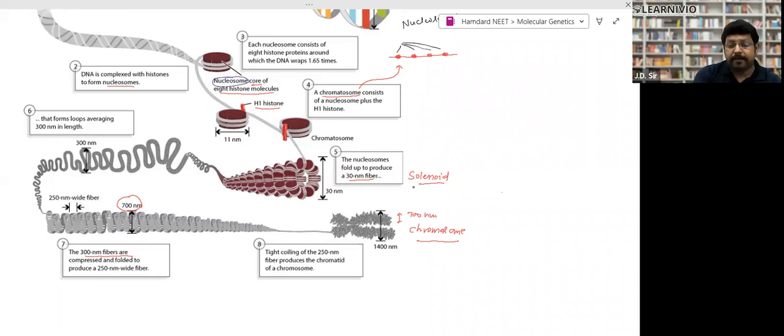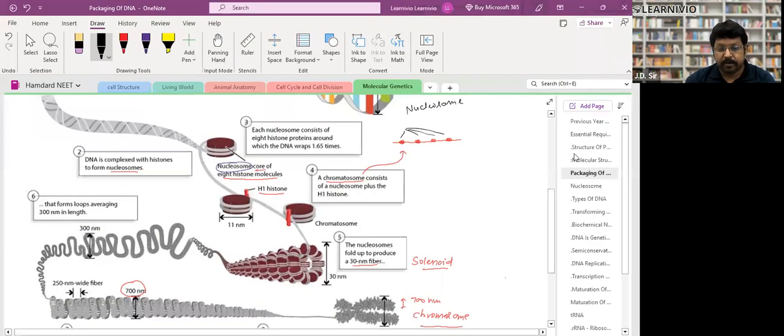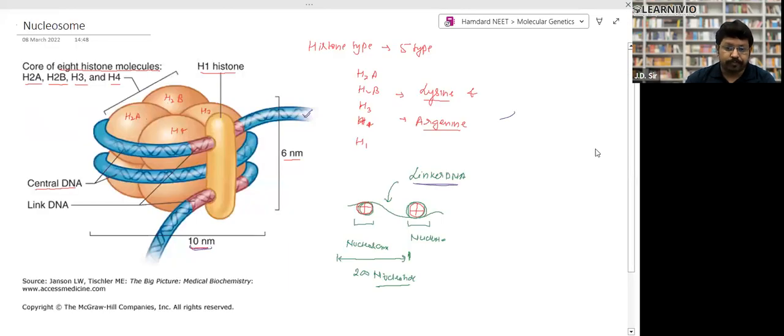Now the important thing is the structure of the nucleosome. That is very important. Nucleosome is made up of histone protein. The histone protein is an octamer, meaning it has 8 molecules: H2A, H2B, H4 and H3. There are 2 sets of each. H2A has 2 molecules, H2B has 2 molecules, H4 has 2 molecules, and H3 has 2 molecules. All this together is called an octamer.